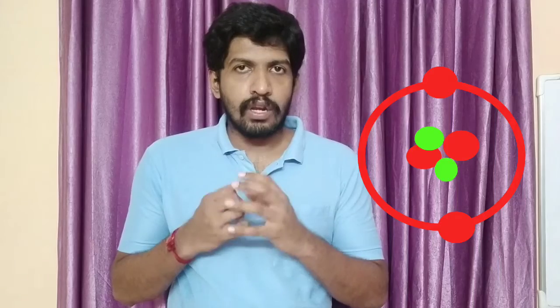When an atom splits into two, some energy is released in the form of radiation. In such cases, it is caused by the weak nuclear force. Comparing the two, the strong nuclear force has much higher strength and the weak nuclear force has less strength.